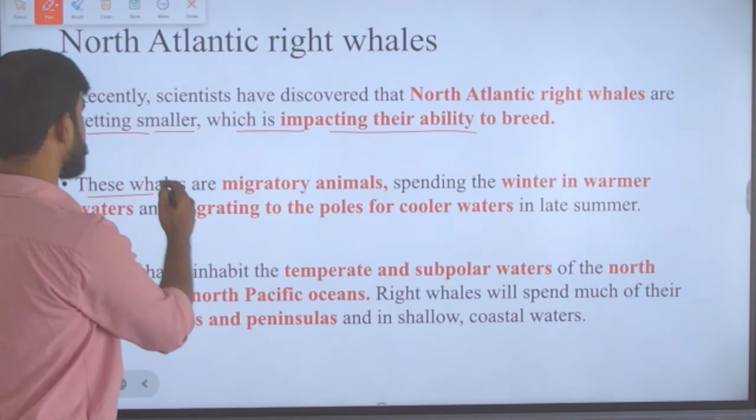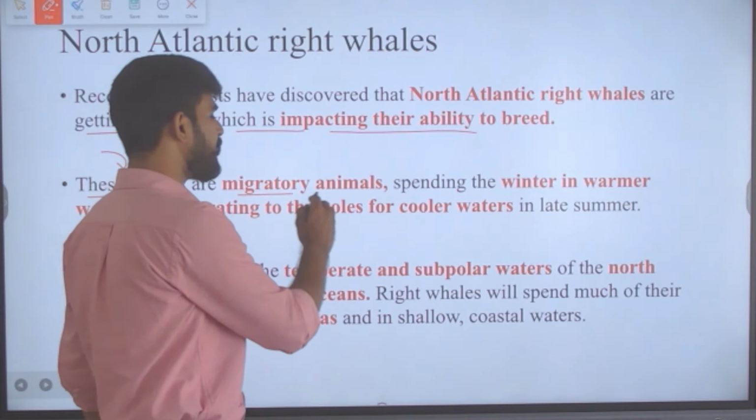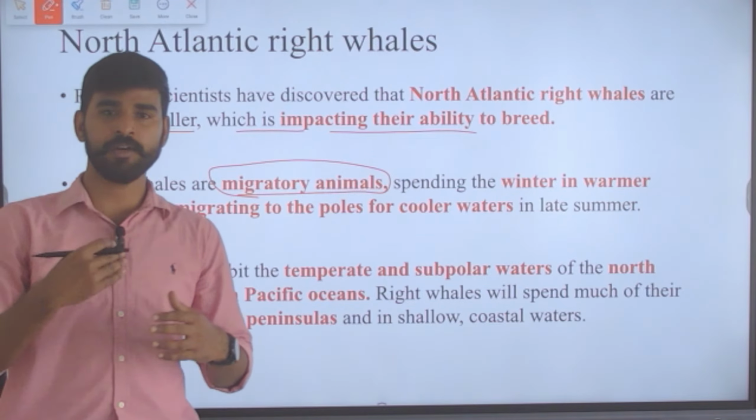And here we need to get into the details of these whales. These whales are migratory animals, which means they migrate from one area to another over seasons.